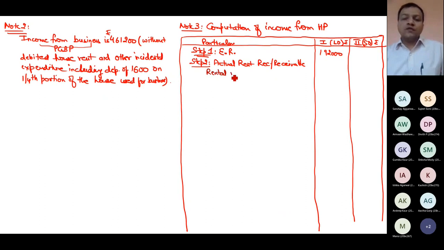I want to know this value. Can you tell me how much is rental income entitled? Any answer? 16,000 into what?